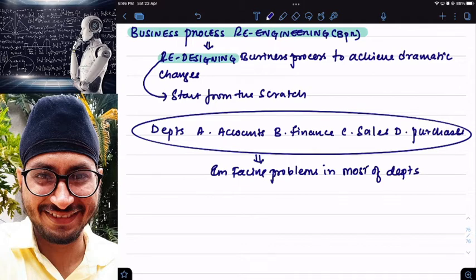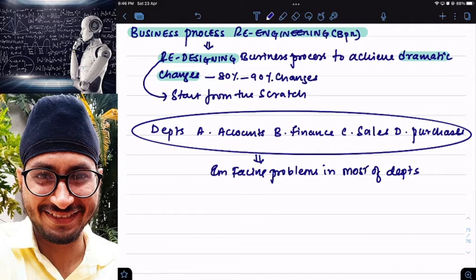But if the majority of the processes in my business are having problems, then I will go for redesigning, which means start from the scratch. Make it clear. In simple words, it means dramatic improvement. Dramatic changes means 80 to 90% changes I will make in my business.